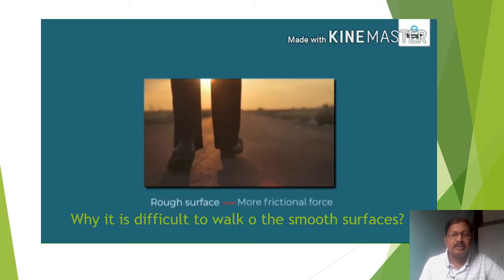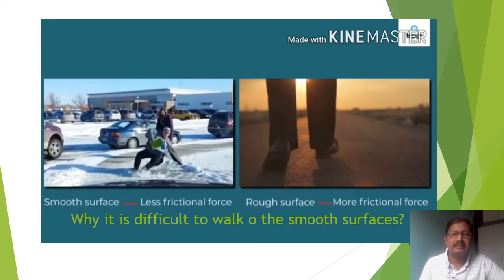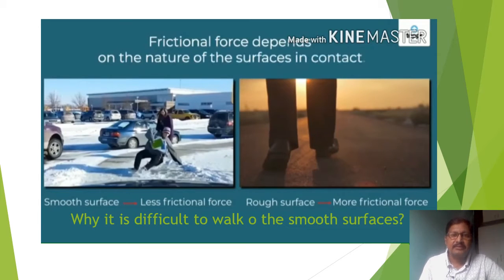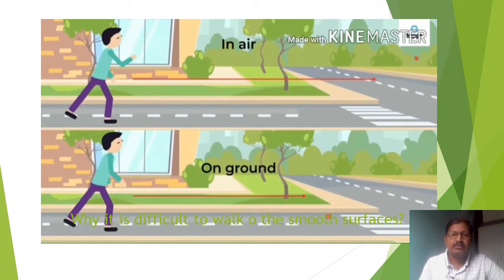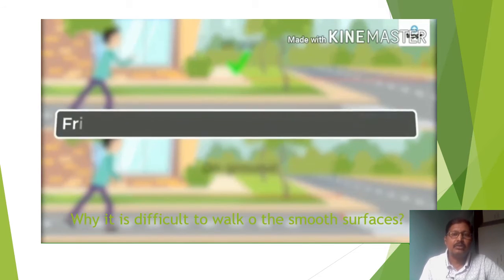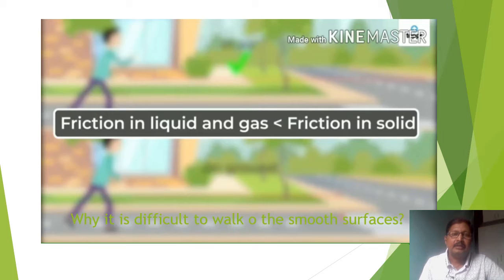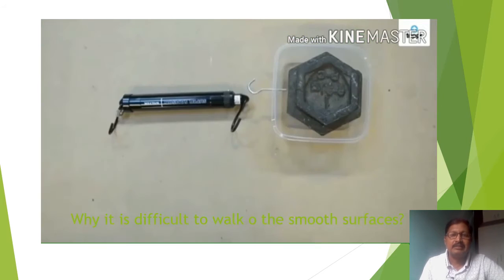This is the road surface. The road surface is a rough surface. The second one is the smooth surface, which has less friction force. The frictional force depends on the nature of the surfaces in contact: rough surface and smooth surface. So observe the figure: a ball thrown in the air and on the ground. The friction in liquids and gases is less than in solids.